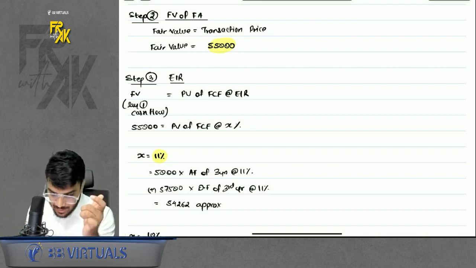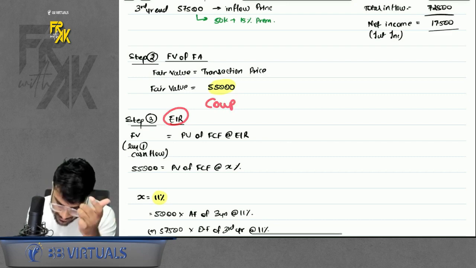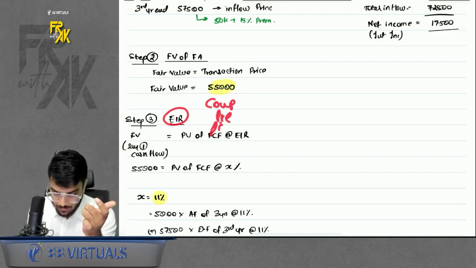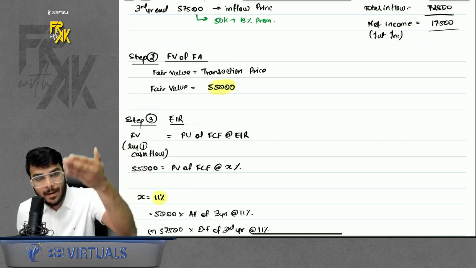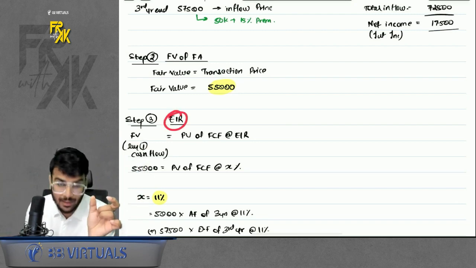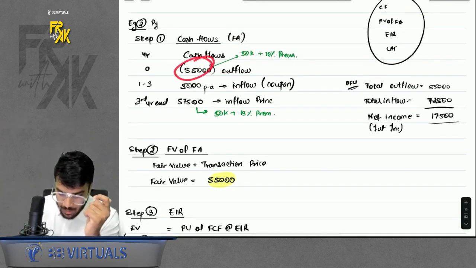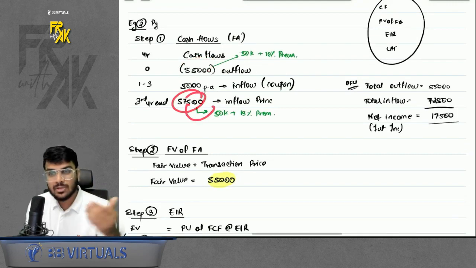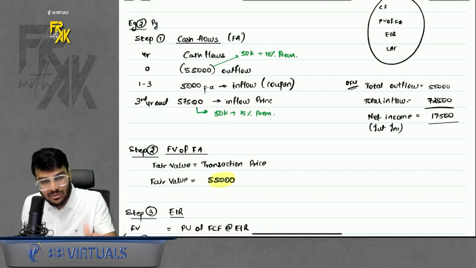So the standard says your effective interest rate is a combination of coupon plus premium plus discount. So a combination of this is an effective interest rate. That means your premium, discount, everything should be booked over the period and not on a specific date. That is why we compute EIR. What is effectively your interest in this case? Because you are issuing at premium, but you are redeeming at premium also. That means on receiving the principal back, you are receiving a little extra. That extra is also nothing but interest only.